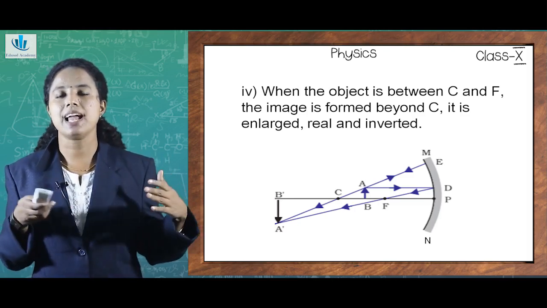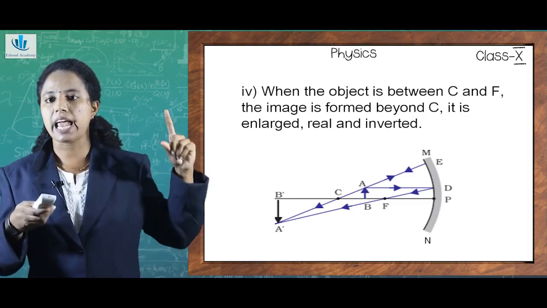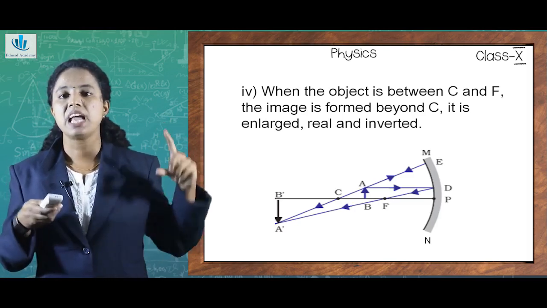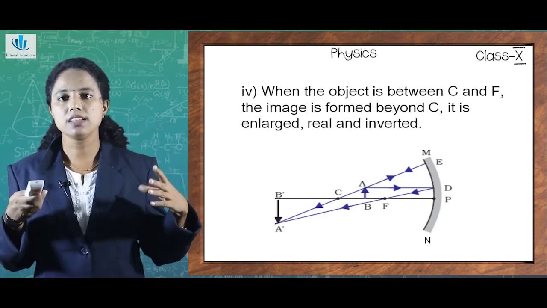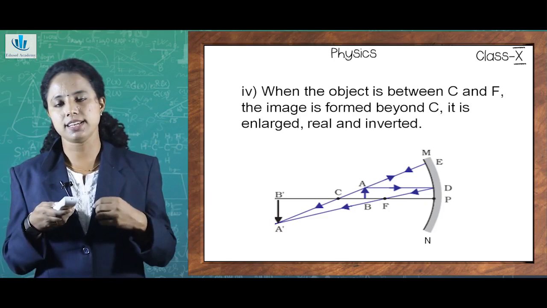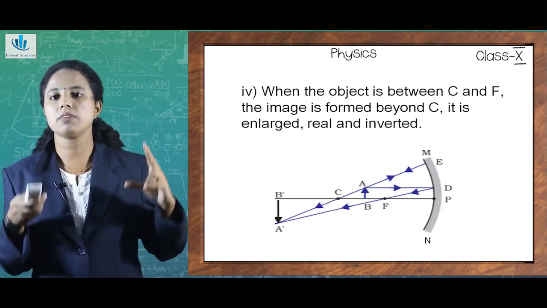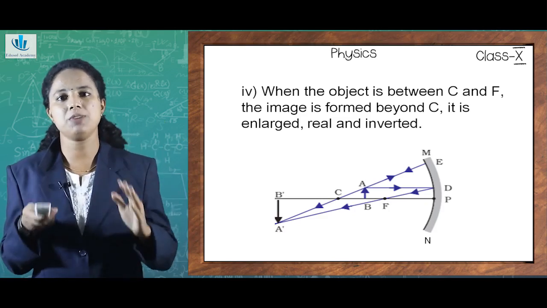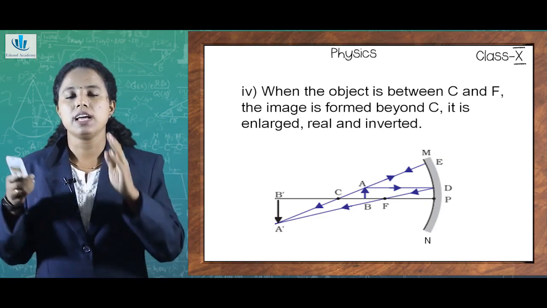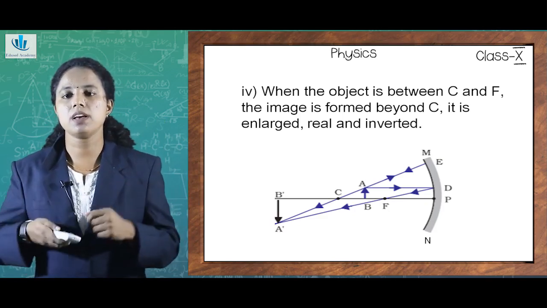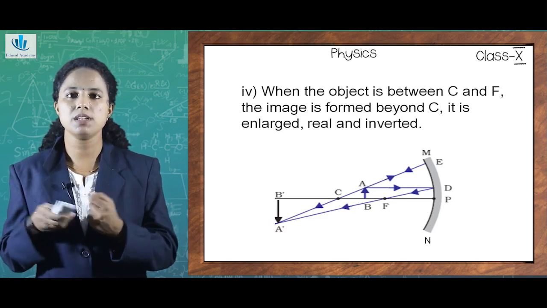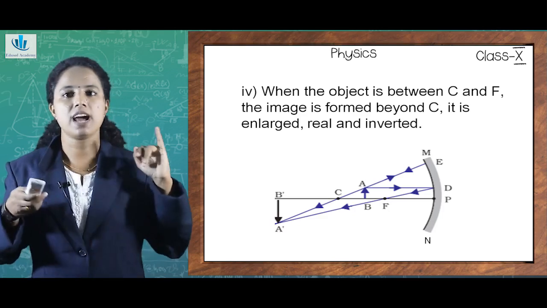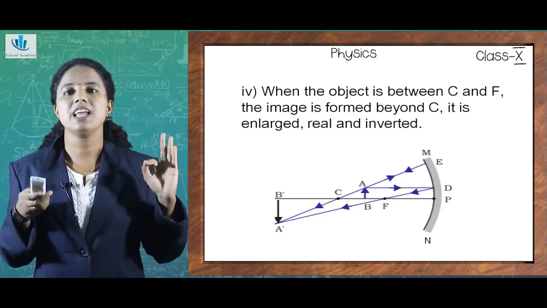What is the nature of the image? The nature of the image is that it is enlarged. If we compare AB, the height of the object, and A dash, B dash, the height of the image, you can see A dash, B dash is much enlarged, isn't it? So the size of the image will be more when compared to the size of the object. And also the nature is that it will be real as well as inverted. So when we place an object in between C and F for a concave mirror, after reflection, the image is formed beyond C on the same side of the mirror. And what is the nature of the image? It is enlarged, real and inverted.